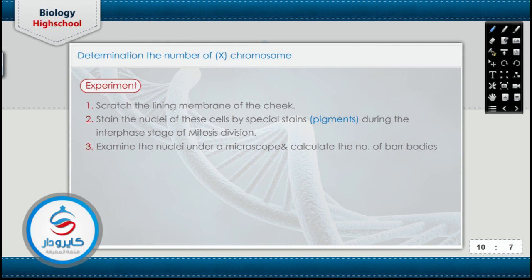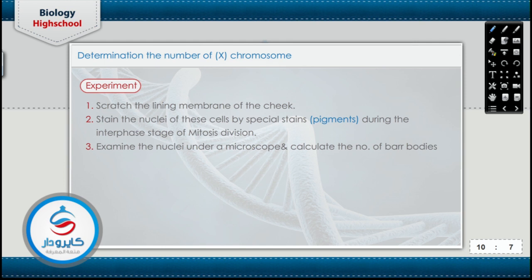What about the experiments to determine the number of sex chromosomes? If you want to know the sex of the individual, if the individual is male or female, we use a certain pigment which is called the Barr body pigment. We take a scratch of the lining of the membrane of the cheek كده بسلك اسنان ولا حاجه، بنحركها بس على تشيك سيلز من جوه كده، وبنحطها على سلايد وبنحط عليها البار بادي ستيند. هنلاقي هنا the nuclei of these cells will be stained by the special pigment during the interphase stage, not during the mitosis division.